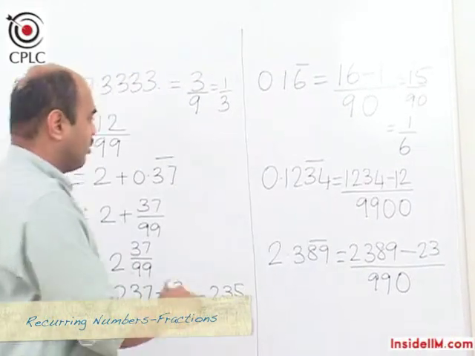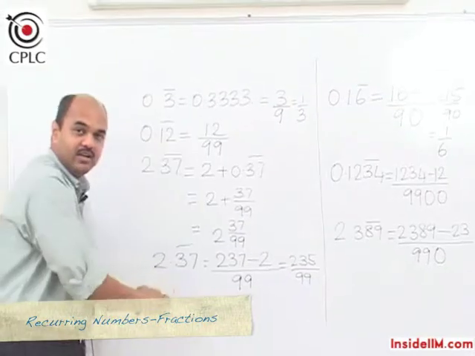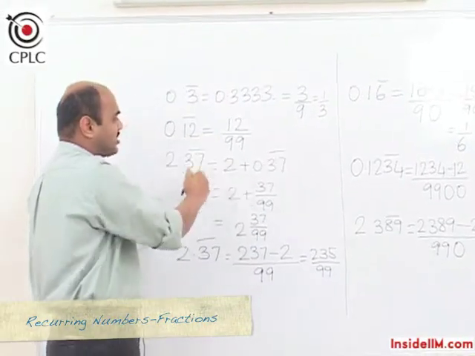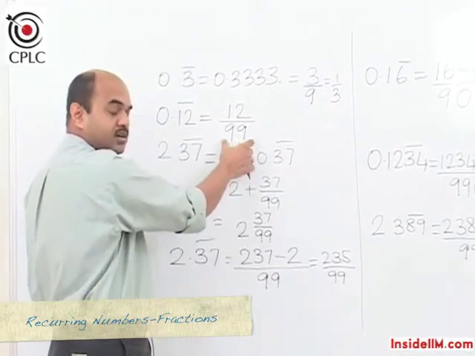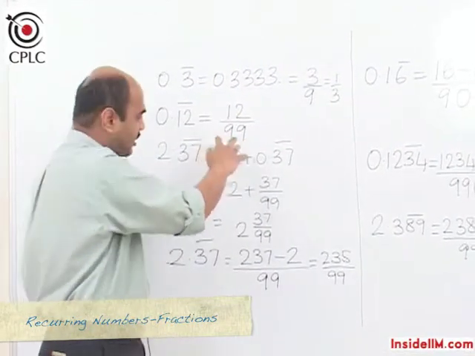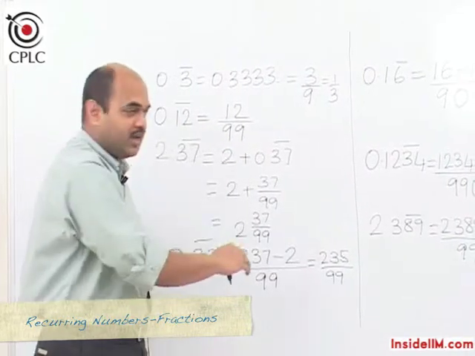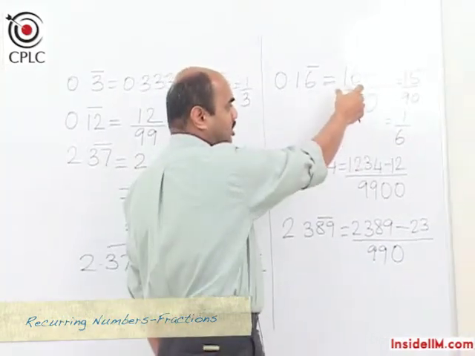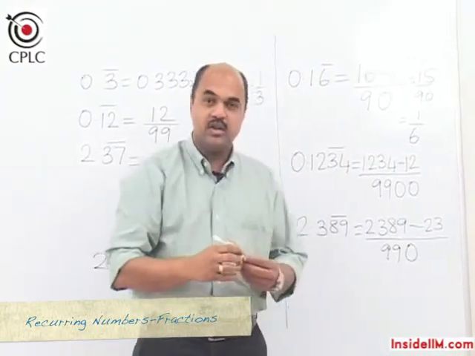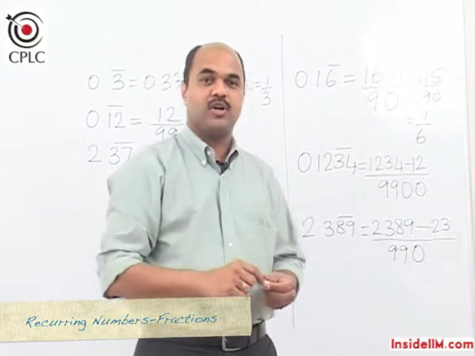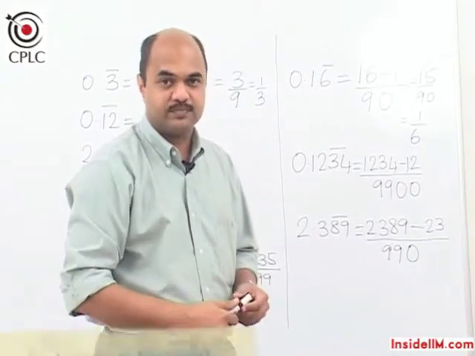So in short, when we are looking at such examples where we have only recurring digits after the decimal point, we write down the entire number, for example 12 divided by 9s, the number of 9s being equal to the number of recurring digits. And in the mixed cases we write down the number, subtract the non-recurring part, and in the denominator we would have 9s and zeros corresponding to the recurring digits and the non-recurring digits respectively.